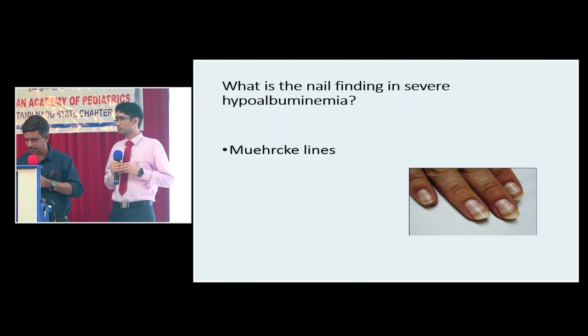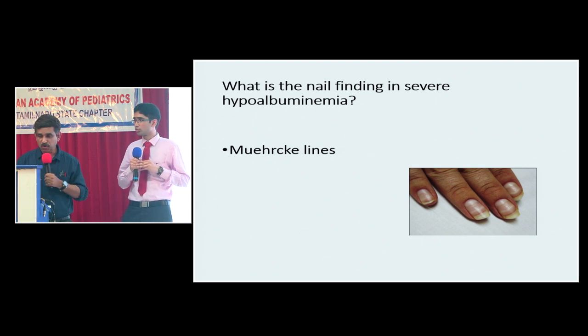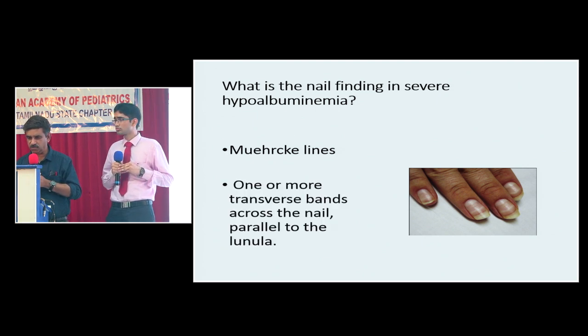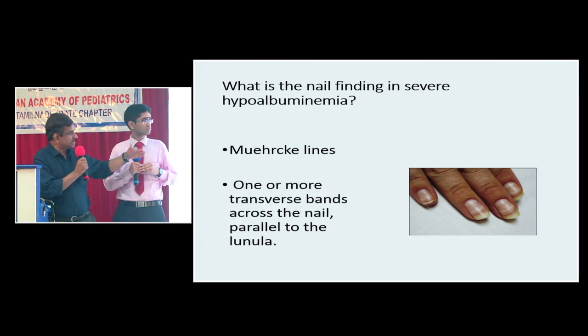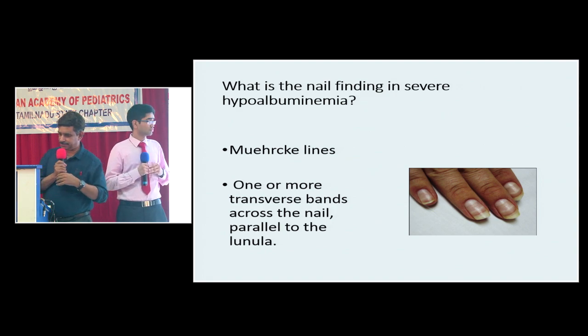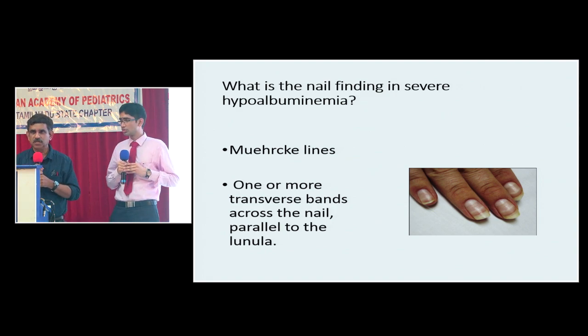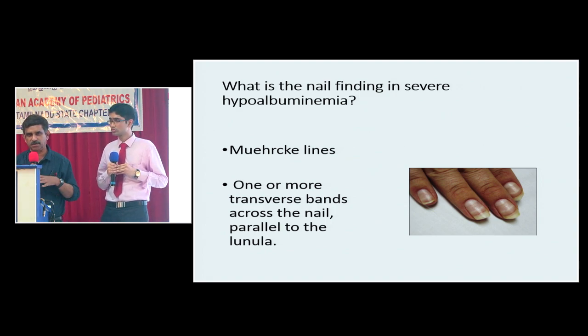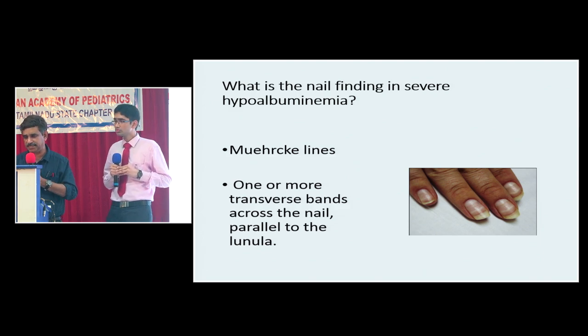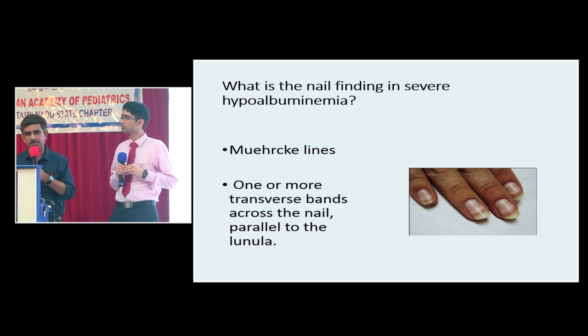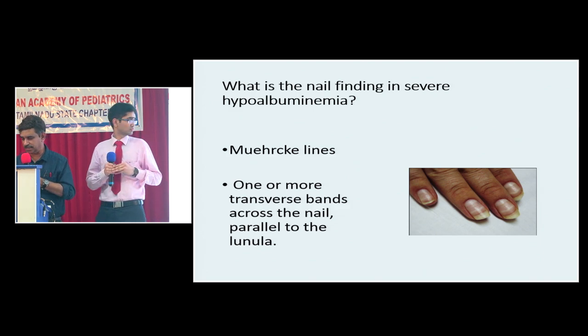So, these are some of the other causes. The nail change is called Muehrcke lines. You find one or more transverse bands across a nail, which are parallel to the lunula. So Muehrcke lines are classically seen in any condition that causes hypoalbuminemia, not necessarily decompensated chronic liver disease.